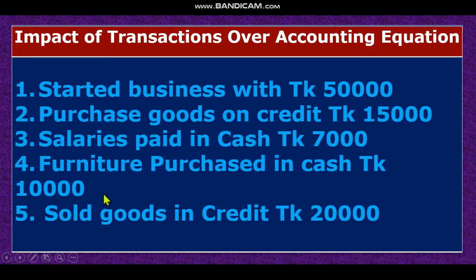Number 1, started business with taka 50,000. You know that this changes the financial condition of an organization. So this is a transaction by starting business. What is the financial condition change? By starting business, our cash money increases. On the other hand, who has given this money? The owner of the business. So equity also increases. Look at this sheet.